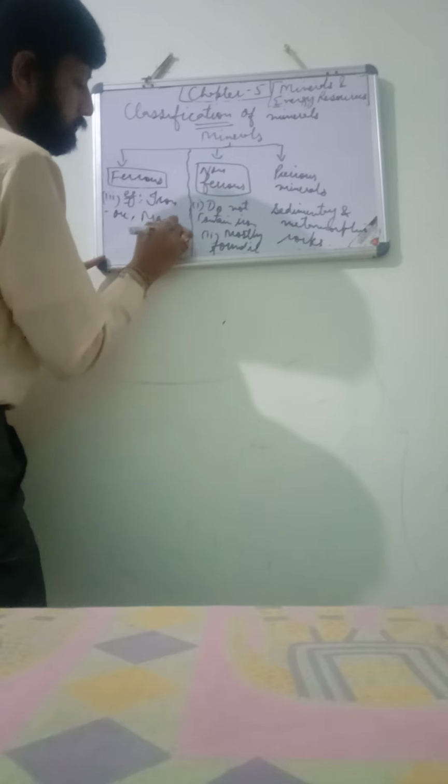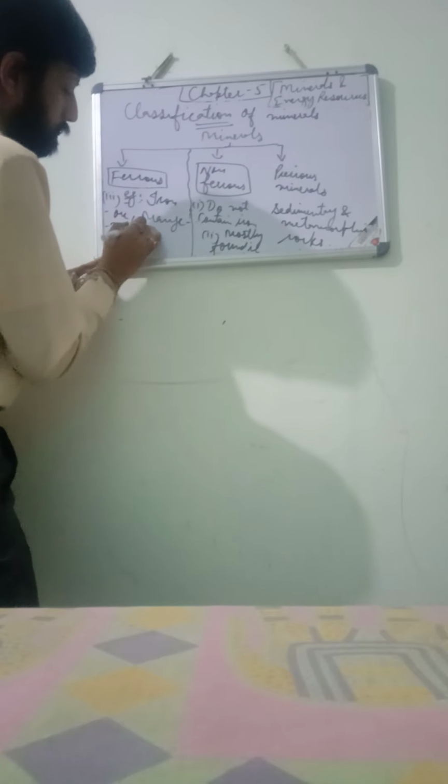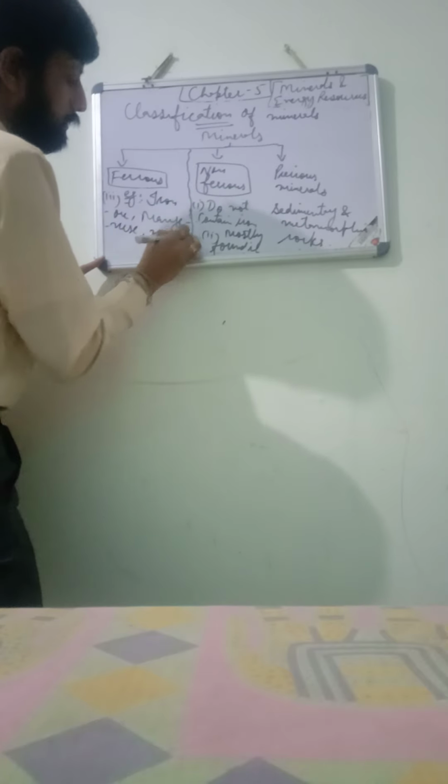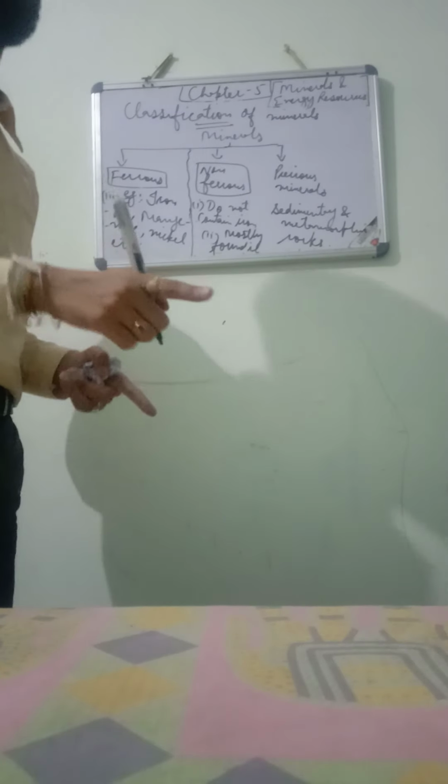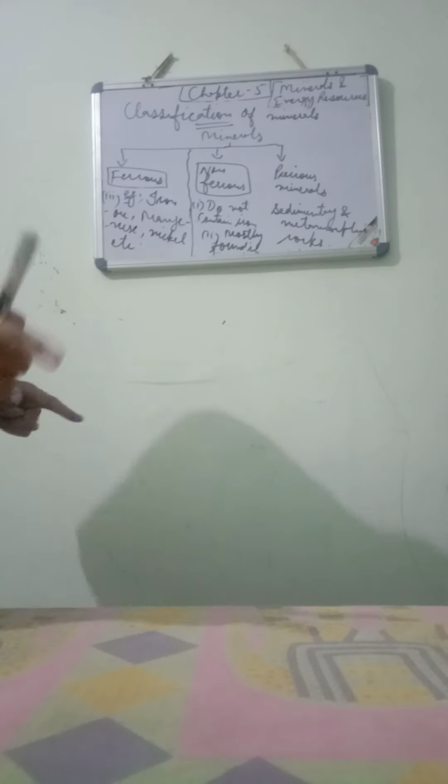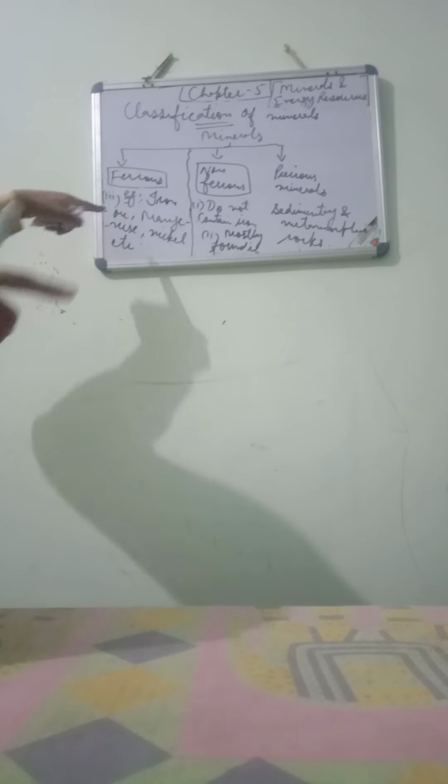Besides manganese, nickel, etc. All this is written in the chart. You can see in your book. All this is written in your table. So you must draw this table in your notebooks. Please tick that table, and you must draw that table in your book. Okay?